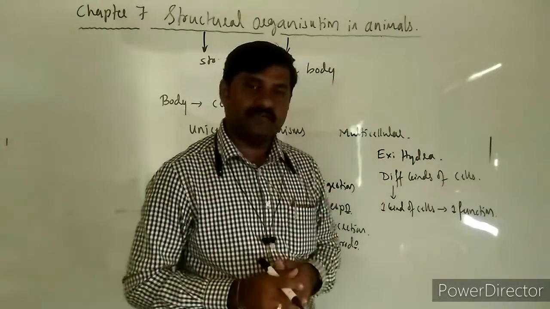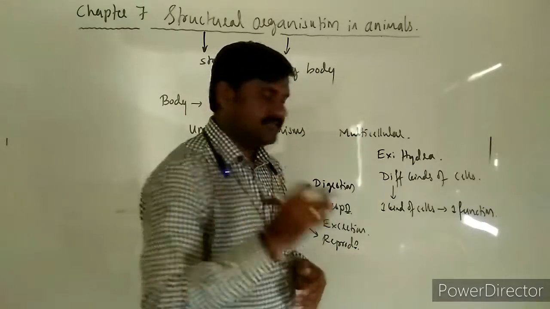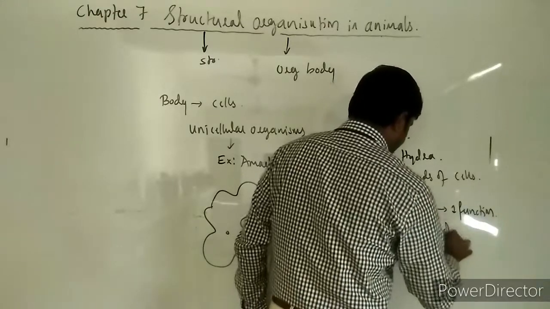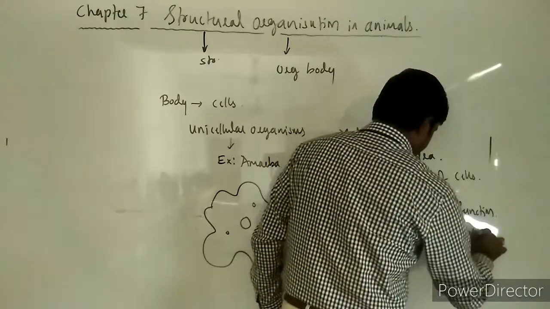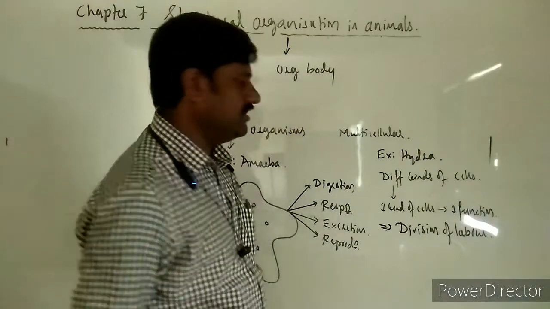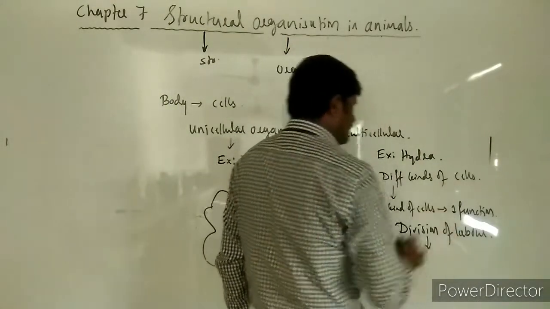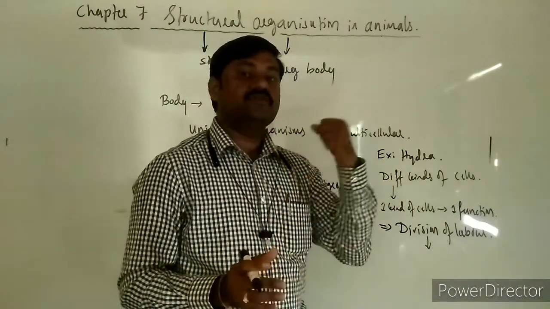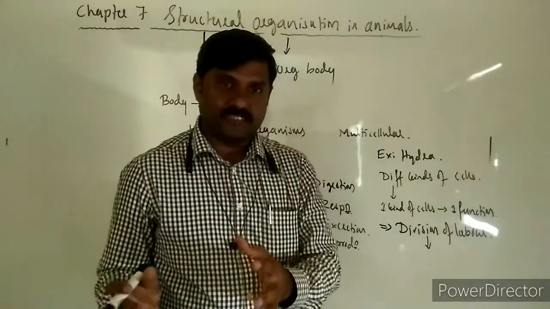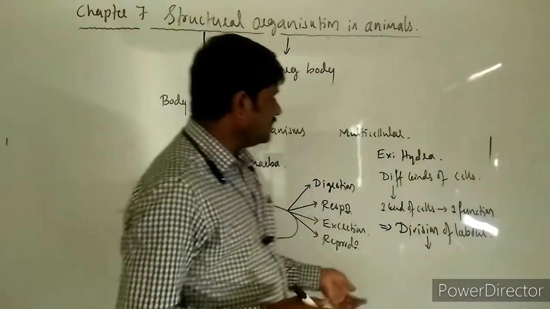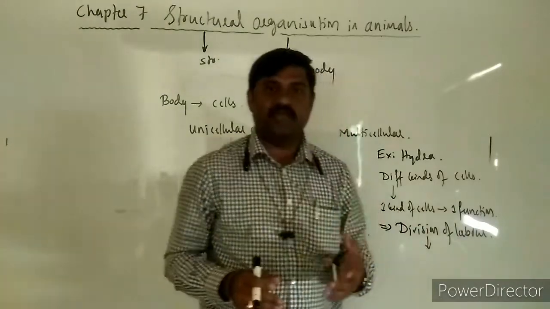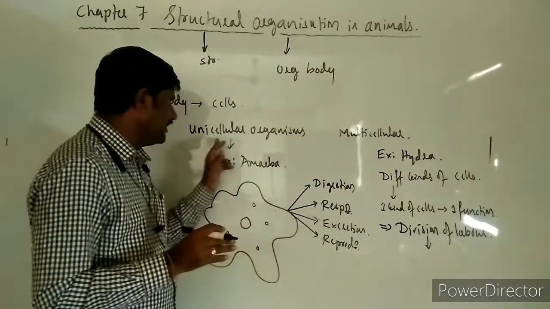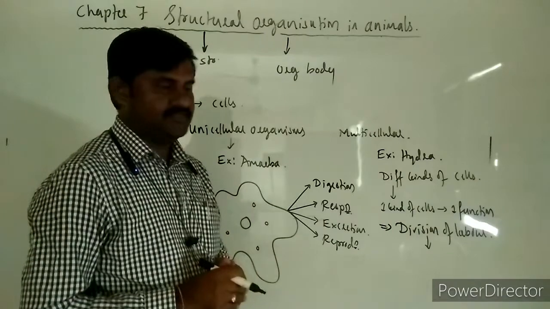This kind of arrangement is said to be division of labor. Division of labor in the sense that one group of cells together performs one function, and another group of cells performs a different function. This is said to be division of labor, which is seen in multicellular organisms, but no division of labor is seen in unicellular organisms.